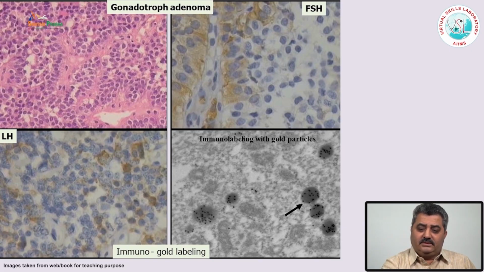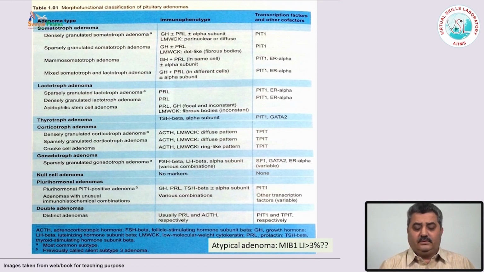Here one can see that these gold particles are deposited on these neurosecretory granules. These are 5 nanometer particles. One can use 10 nanometer particles or other sizes of particles. So, this technique was used earlier in the classification of pituitary adenoma, but in the latest 2017 classification, two factors are taken into consideration.